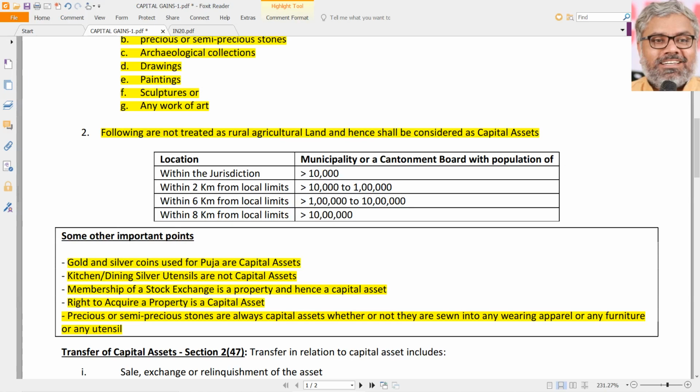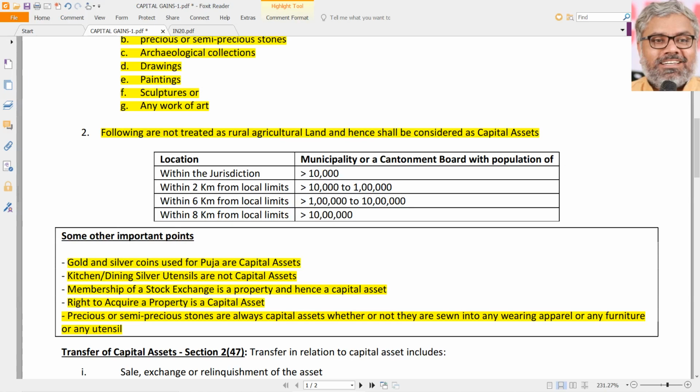Just for imagination, somebody has a pen which has a diamond tip. It is a capital asset. It is jewellery, as good as jewellery. Or somebody has spectacles made of a gold frame, not gold plated or gold coated, really a gold frame. A lot of people use that, I mean, top level, highly rich people. So, is that a capital asset? Yes, it is.